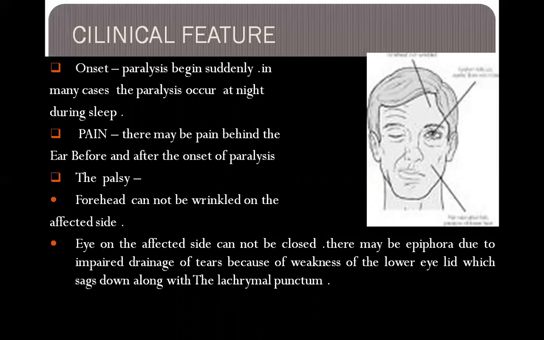Eye on the affected side cannot be closed. When the patient has Bell's palsy, the patient is not able to close the eye on the affected side. There may be epiphora due to impaired drainage of tears because of weakness of the lower eyelid, which sags down along with the lacrimal punctum. So the patient also has the problem of epiphora, which occurs because of impaired drainage of tears due to the weak lower eyelid.